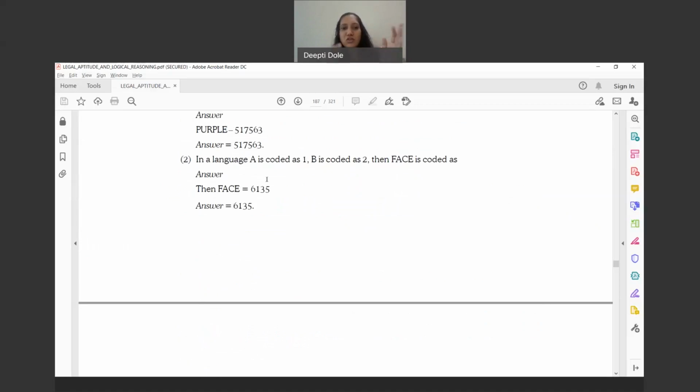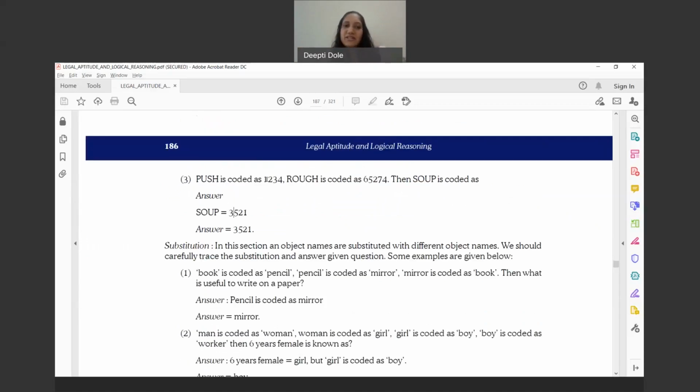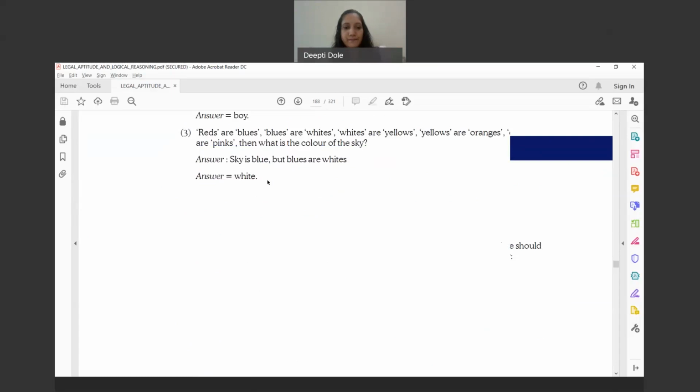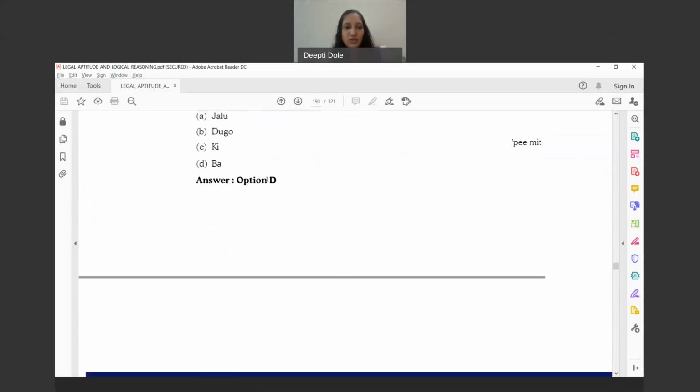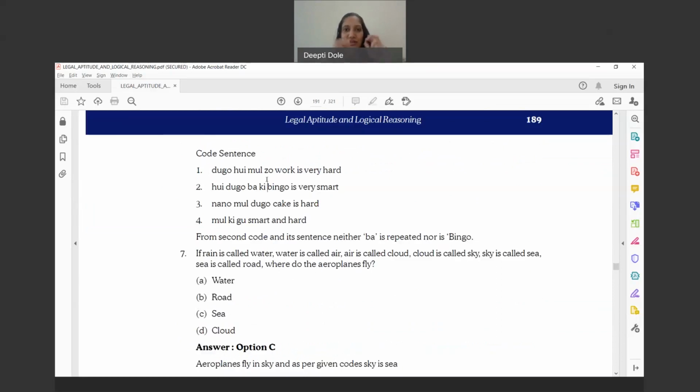That is how they will ask you. Then you will have to code that number and code those alphabets, and accordingly you will get that number. I hope that is also easy, only you will have to understand what is that backward number and forward number.